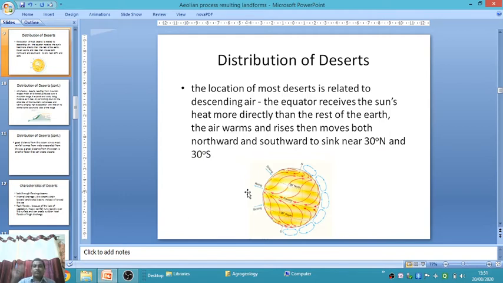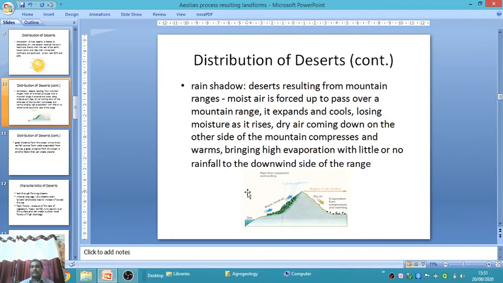The location of most deserts is related to descending air. The equator receives the sun's heat more directly than the rest of the earth. Therefore, air warms and rises, then moves both northward and southward to sink near 30° north and 30° south. Next, rain shadow. Rain shadow means a barrier to rainfall, with deserts resulting from mountain ranges. Most moist air is forced up to pass over mountain ranges.